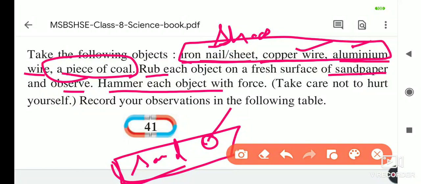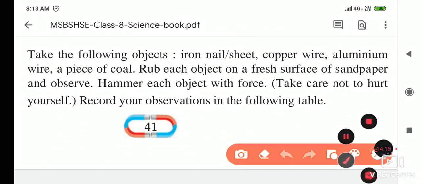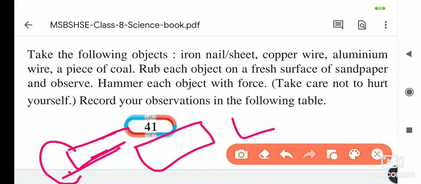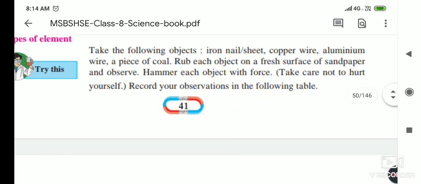Secondly, when we hammer this nail, it flattens, and we can form a sheet from it. Copper wire also, if we hammer it, forms a sheet. Aluminium wire also forms a sheet. But when you hammer coal, it forms small particles, and these particles are particles of carbon. That is your observation. Now from this observation, what do you understand? That we will see in the next.